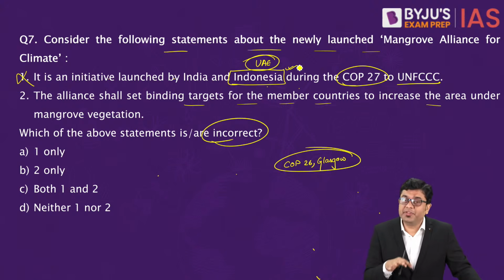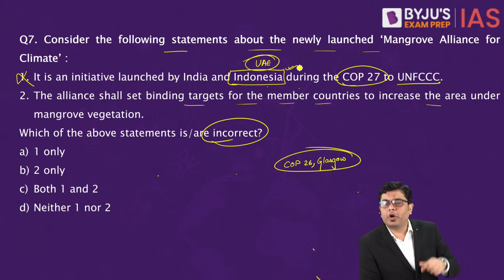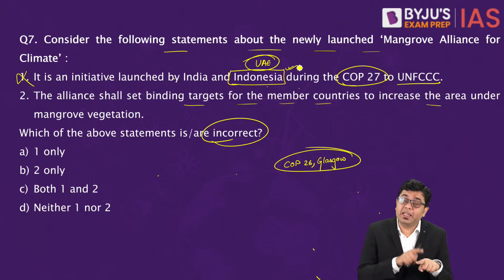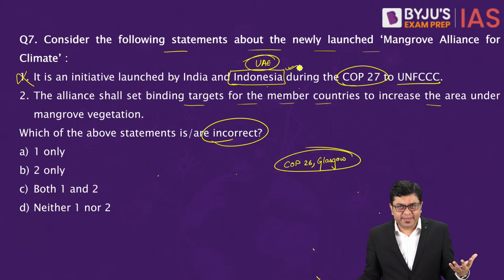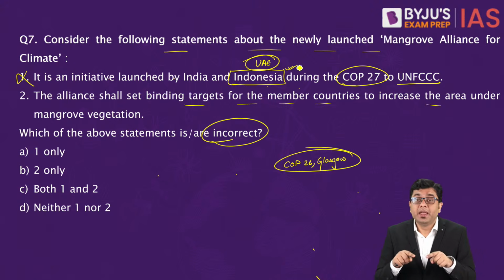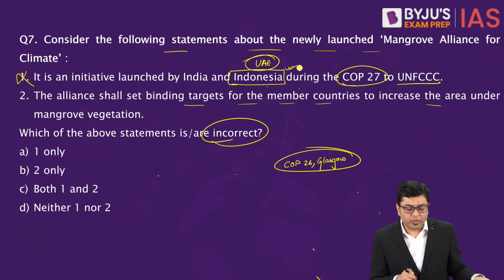India also consists of a significant proportion of mangrove population almost all across and all through its coastline, including the island territories that we have. So we also have a significant proportion, and the genetic diversity, even though it is not as high as the case with Indonesia, is significant enough. In general, South and Southeast Asia is considered to be a hub for the mangroves, for the coral reef population, the warm water corals, all of that is found in significant quantity.